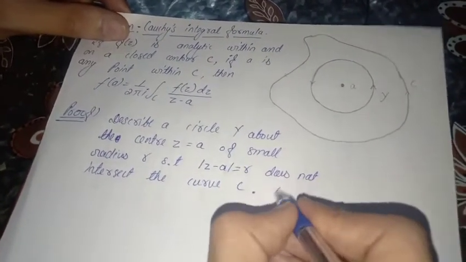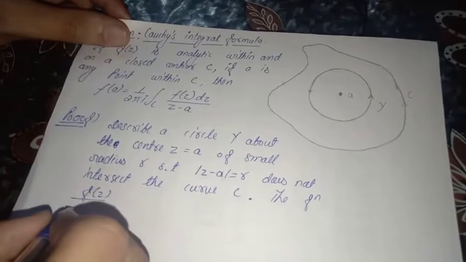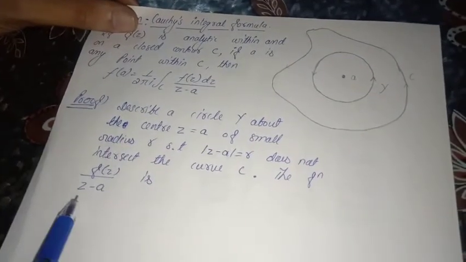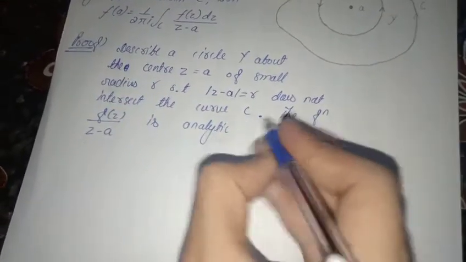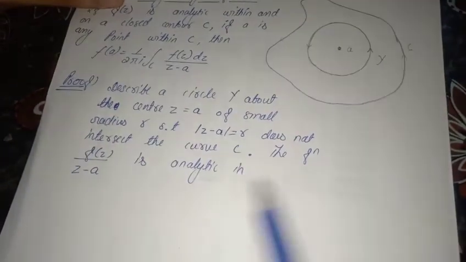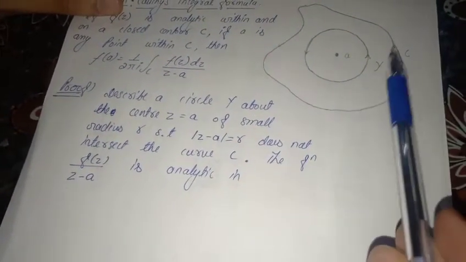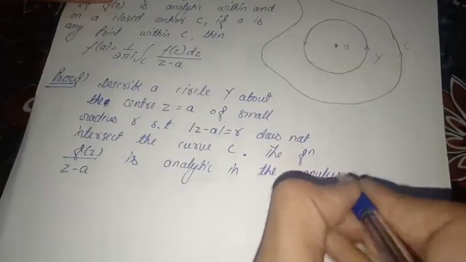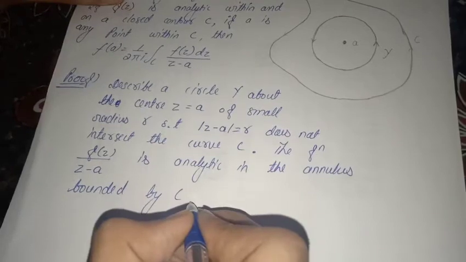The function f(z) upon z minus a is analytic in the annulus bounded by C and gamma.